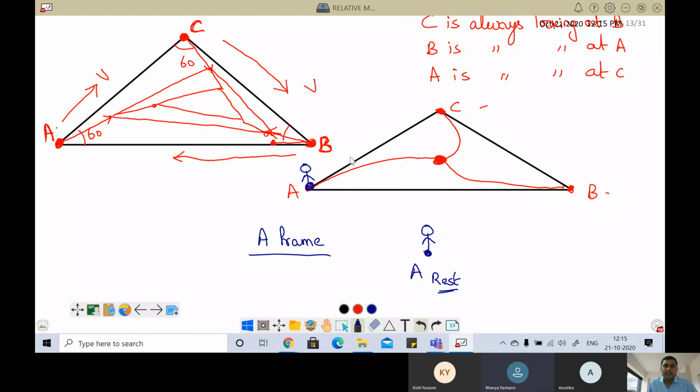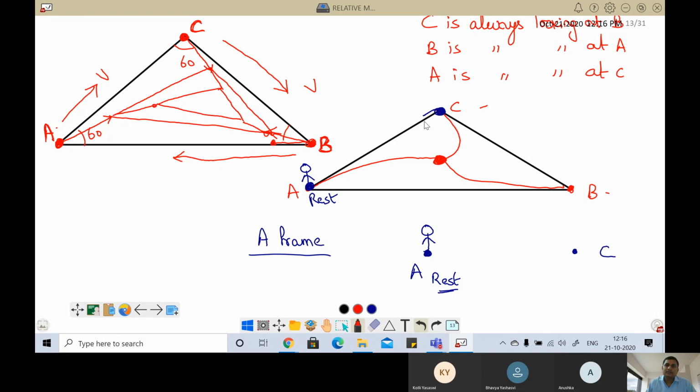Now the condition given in this problem is that they have to meet. So let us take another person C. Finally they have to meet. If I stand on A and observe C, C has to meet A, so C only has to move. Now A is at rest, so in which direction does C have to move?